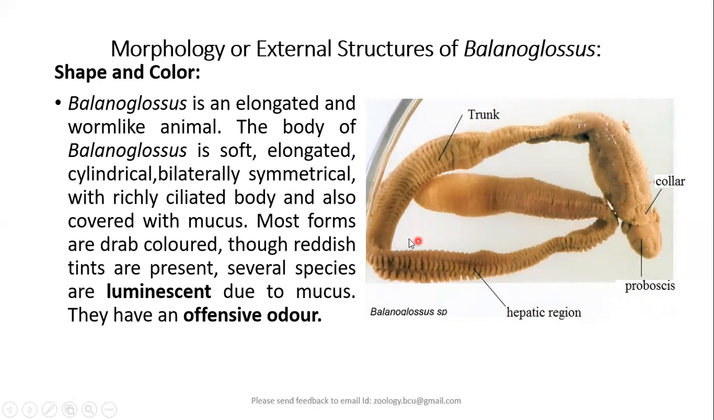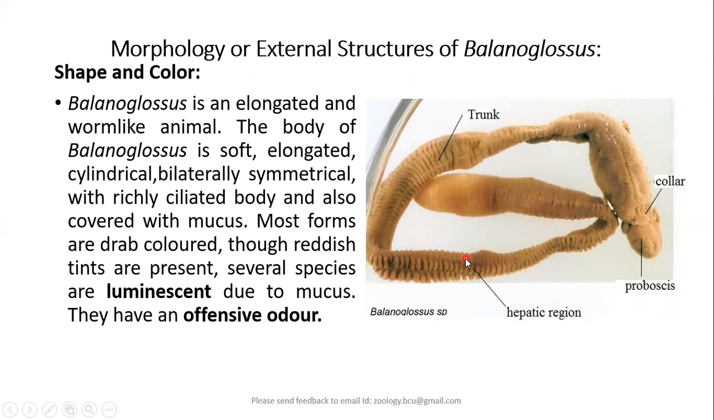But most of these worms are light brown in color, that is, drab colored. But they also will have a reddish tinge. Why? Because, just like the earthworm, the skin of Balanoglossus is also helpful in the process of respiration. So thereby there will be a reddish tinge, which is due to the presence of blood vessels there.